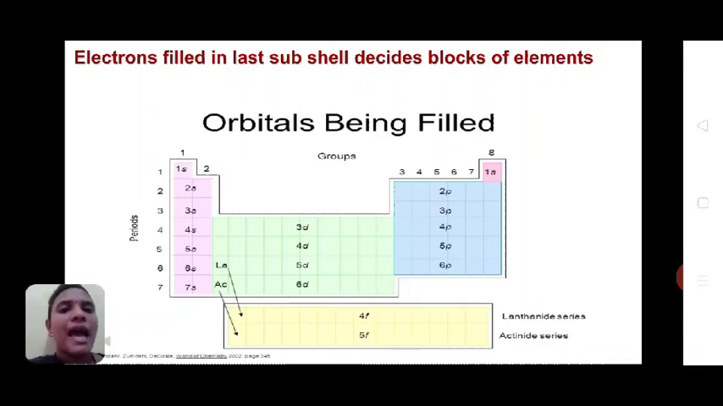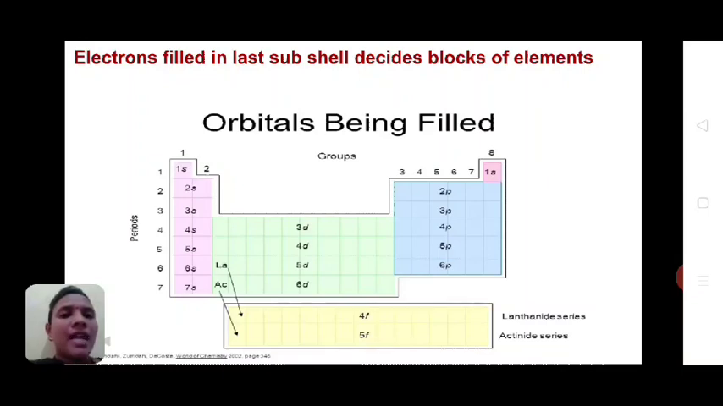The first period has the 1s shell, the second period has 1s and 2s, these two subshells. In the third period, there is an increase in subshells also, that is 1s, 2s and 3s. In this way, there is an increase in the number of orbitals from 1s to 7s if we go from top to bottom.